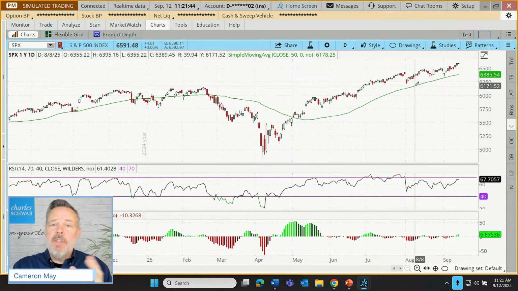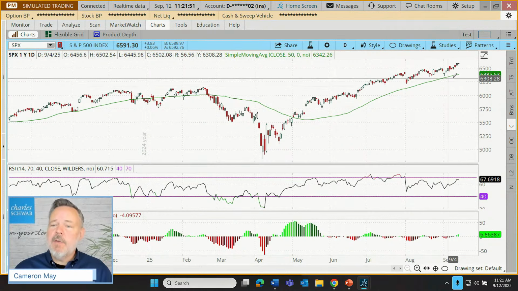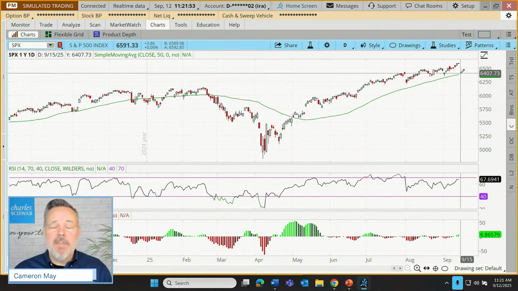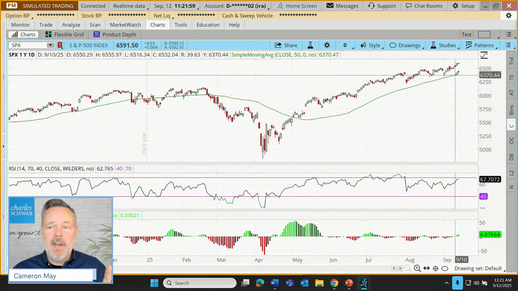So to smooth that out, and this is the double smoothing element of a triangular moving average, instead of using the closing value of the S&P 500 each day, the triangular moving average uses the ending value of the simple moving average. So here's what I'm talking about.